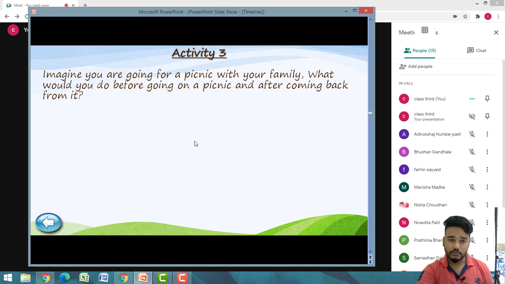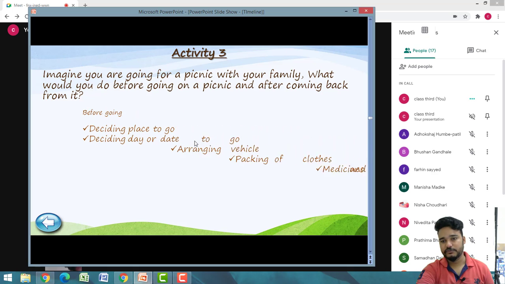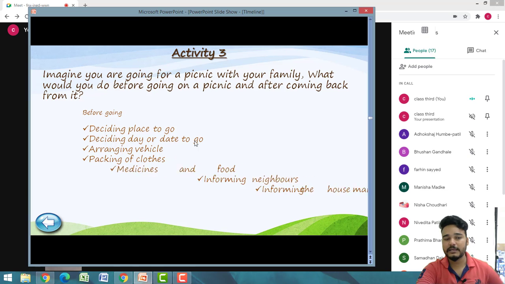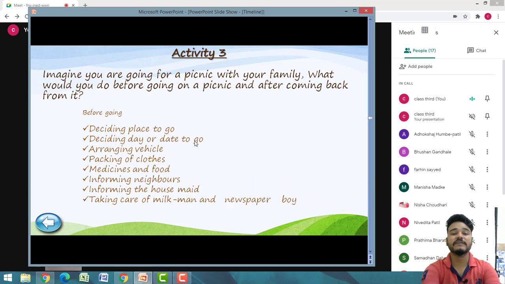सो वी हैव वन एग्जाम्पल. सपोज few of you are going to trip. Okay, so trip को जाने से पहले what are the things that you will take care of? Few things I have written here.